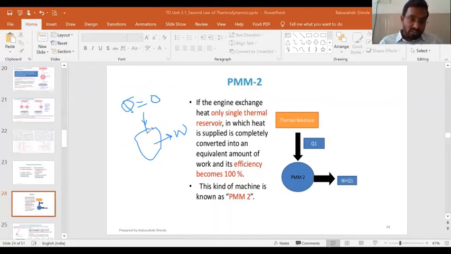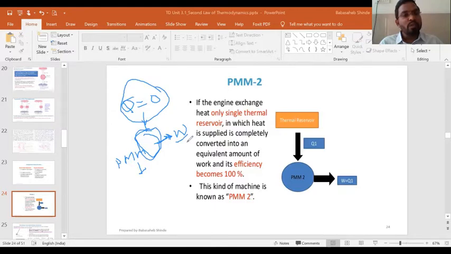Such a device is PMM1, because this is a violation of the first law of thermodynamics. This device is creating energy. As it is not taking any energy as an input, still it is producing work output.